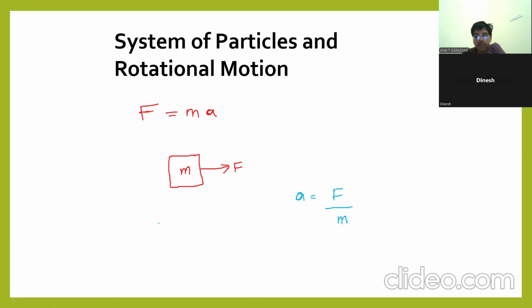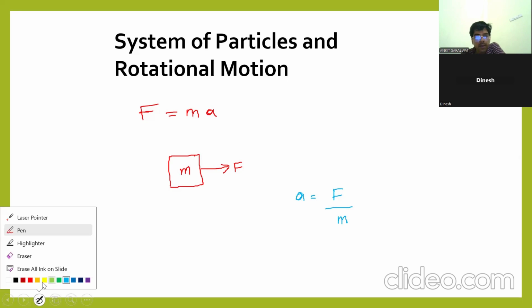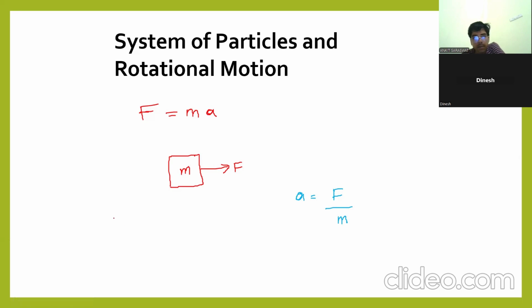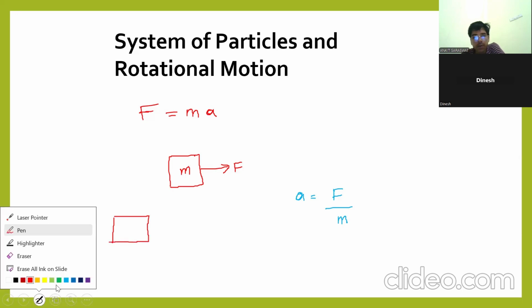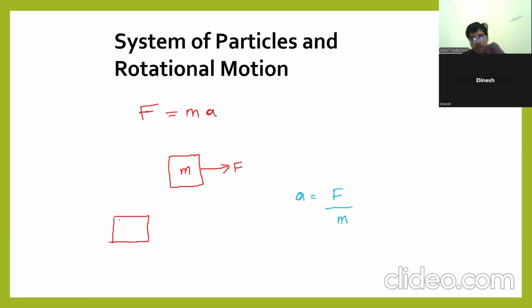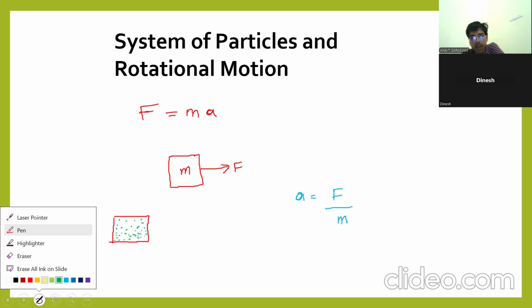Because if you look carefully, inside this body, this block is made up of many particles. You are telling me whole. So what is the meaning of whole actually? This block is made up of many particles, and each particle has different acceleration. Every particle is in motion, okay?